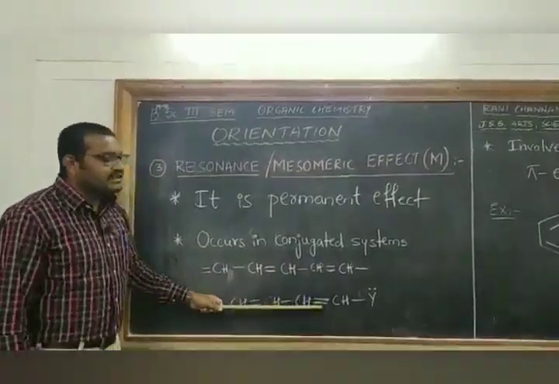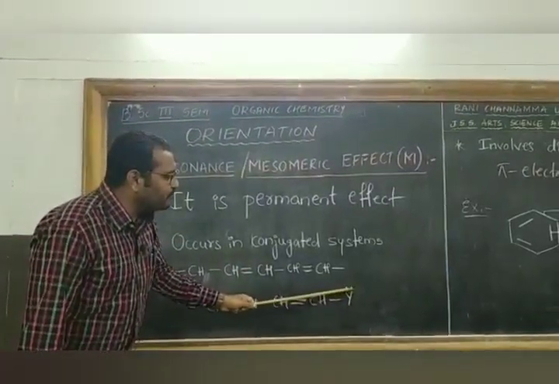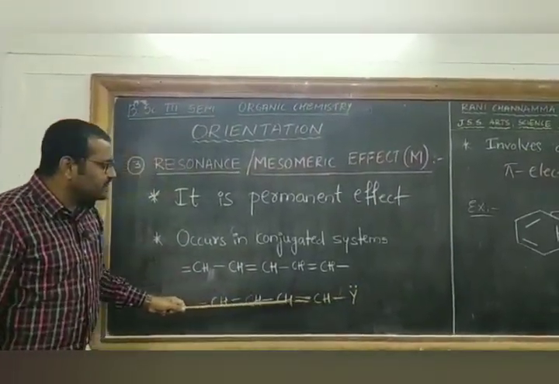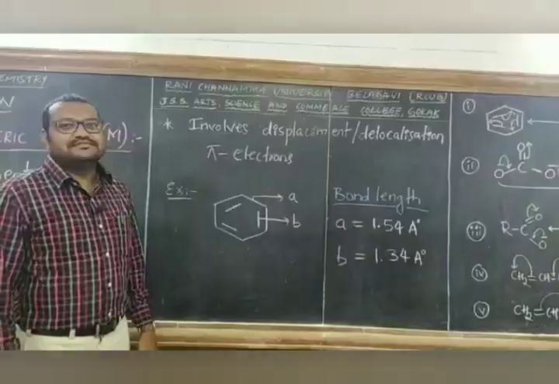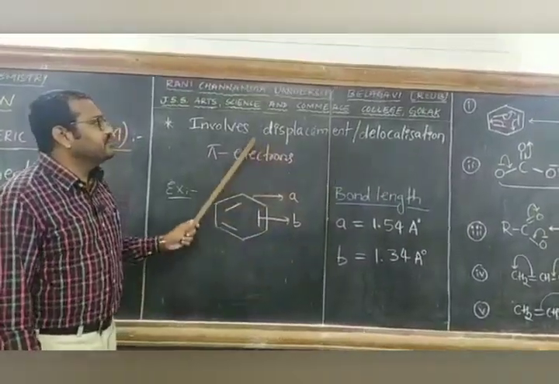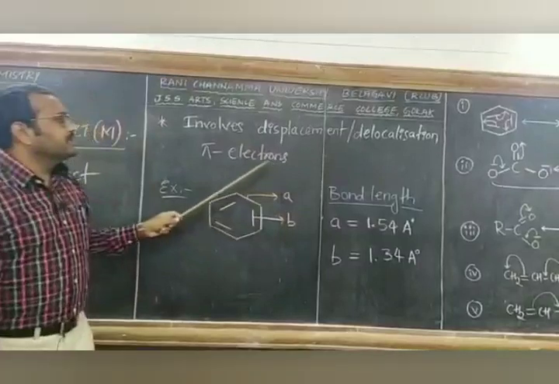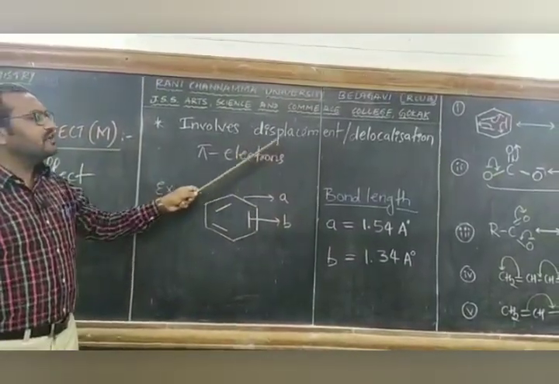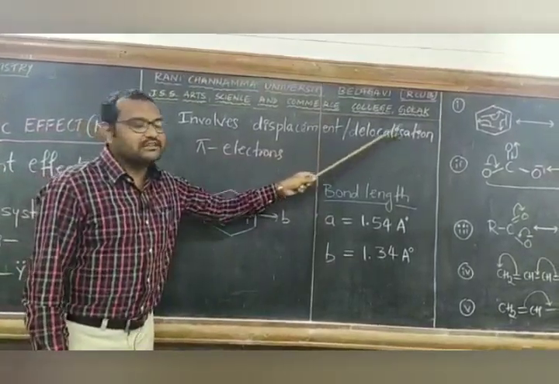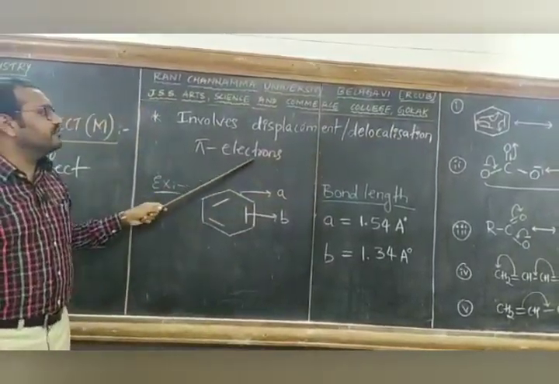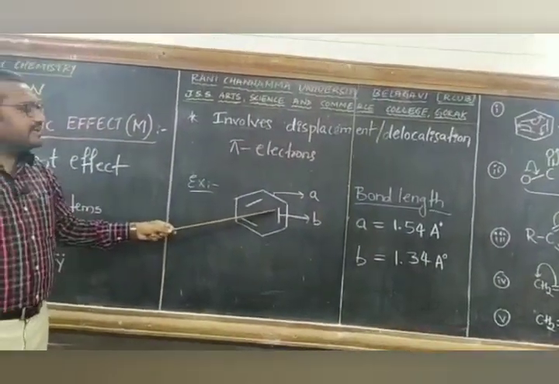Also, the resonance effect is seen in molecules having a lone pair of electrons in conjugation with multiple bonds. Resonance effect involves displacement or delocalization of pi electrons. The movement of electrons from one position to another position we call delocalization. It involves delocalization of pi electrons. It can be easily explained by taking an example.